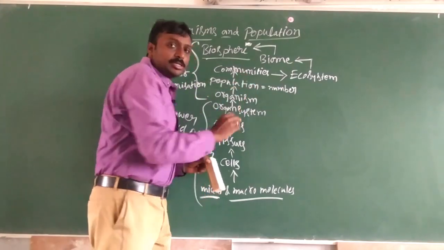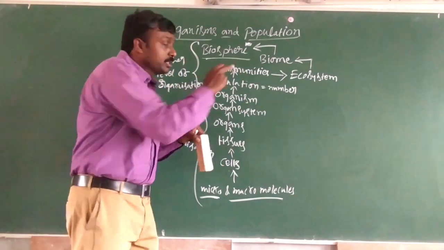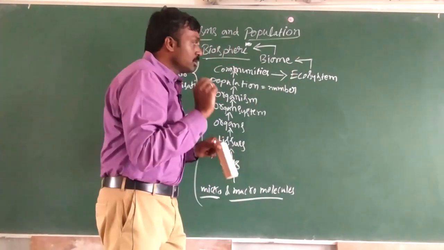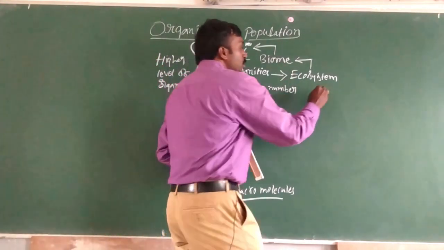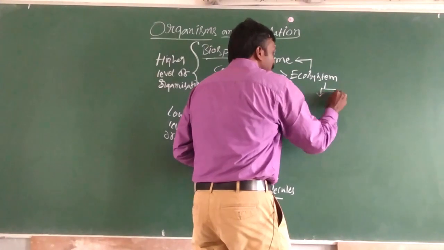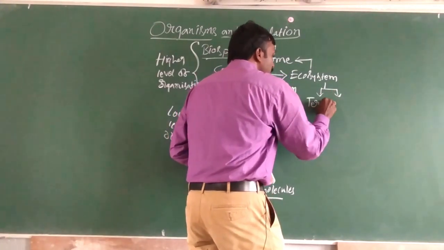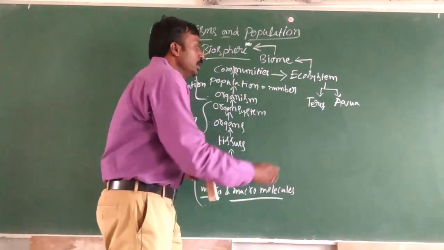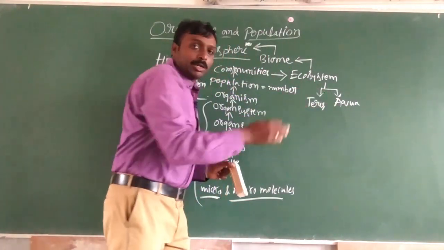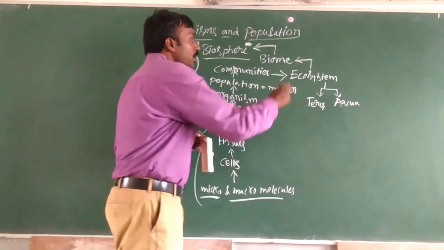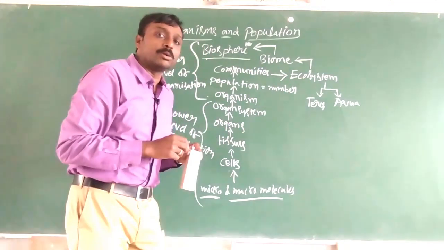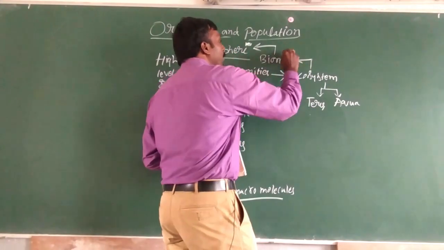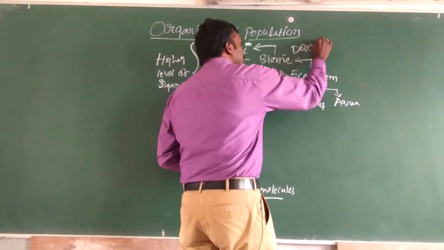Now these communities are accommodated in ecosystem. Ecosystem we have done already, right? To understand simply, terrestrial ecosystem and aquatic ecosystem. Such terrestrial and aquatic ecosystems are again placed under biomes. So what are biomes? For example, for a terrestrial ecosystem, a biome is, let us say, desert.